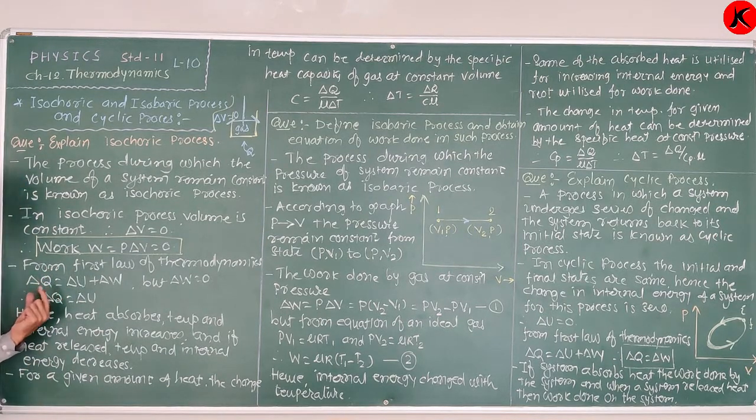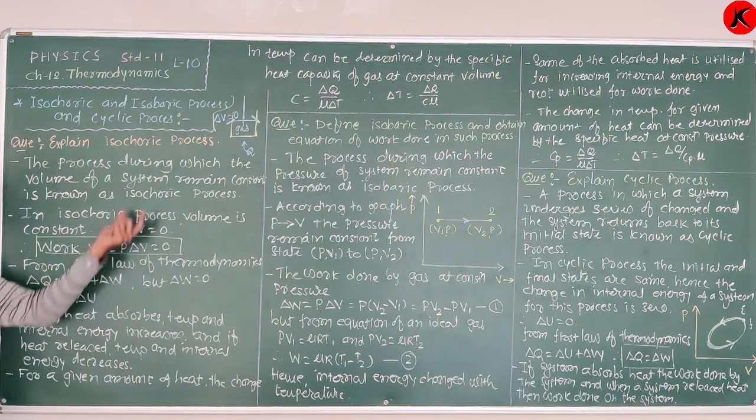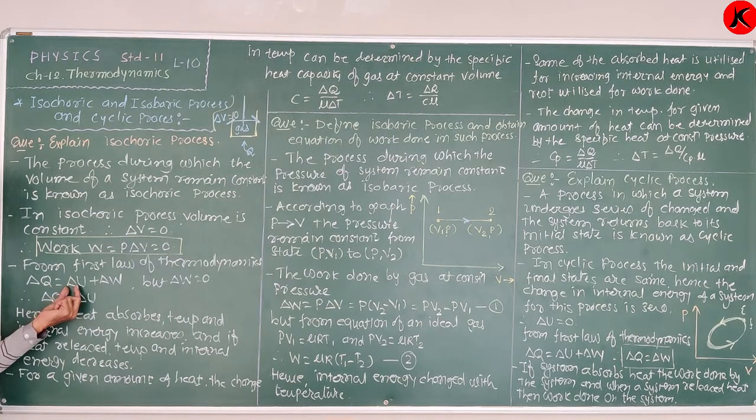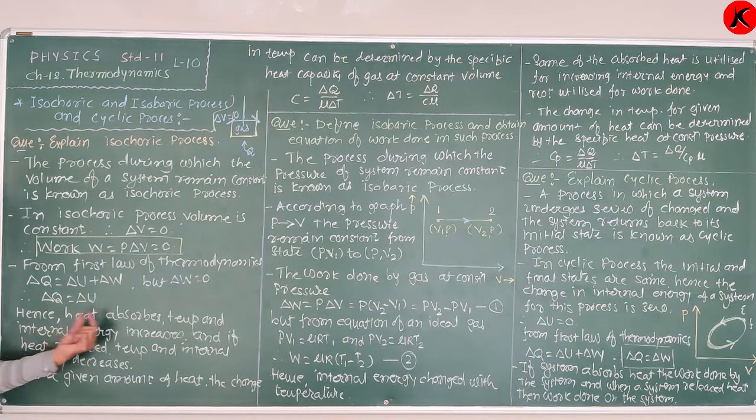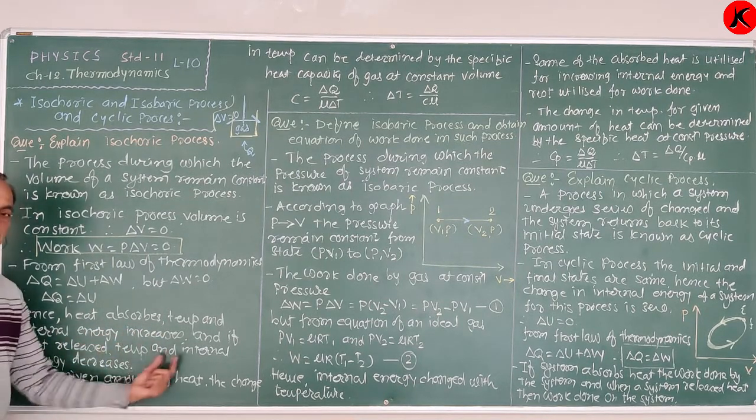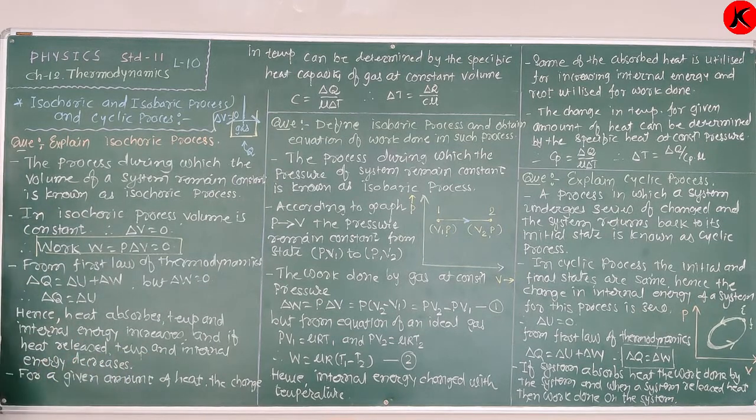Again, from the first law of thermodynamics, delta W is equal to 0 for the isochoric process. Therefore, delta Q is equal to delta U. That means the exchange of heat between the system and its surrounding makes the change in internal energy of a system. As the heat is absorbed, the temperature and internal energy of a system increase. And if the heat is released, the temperature and internal energy of a system decrease.